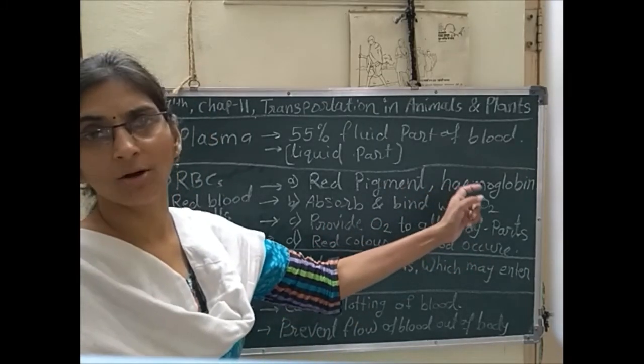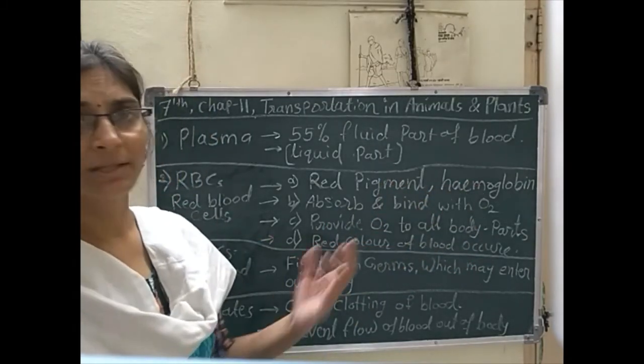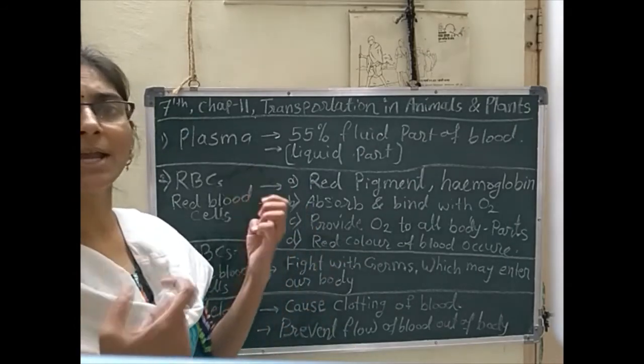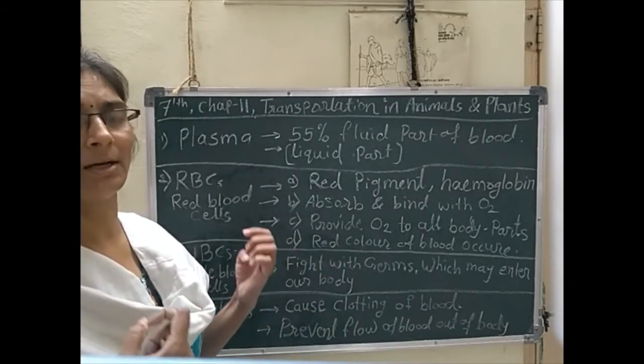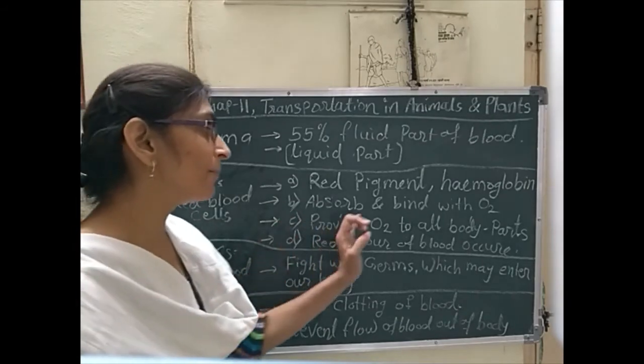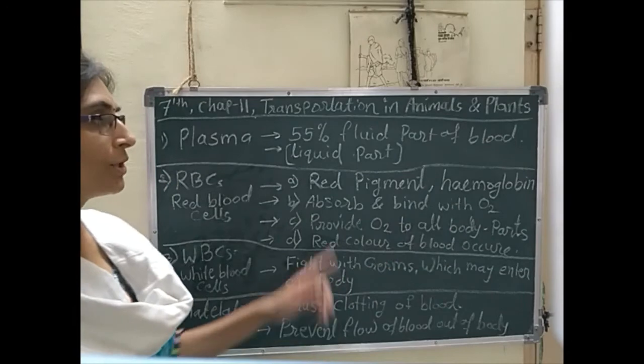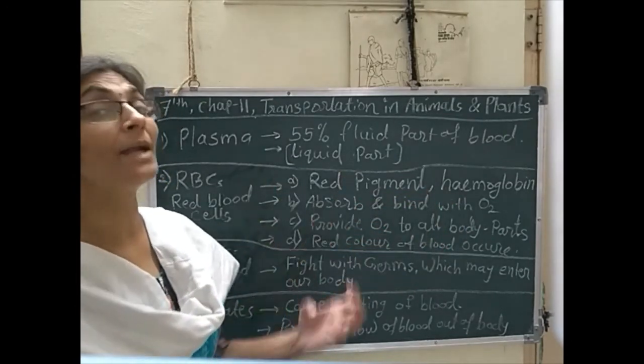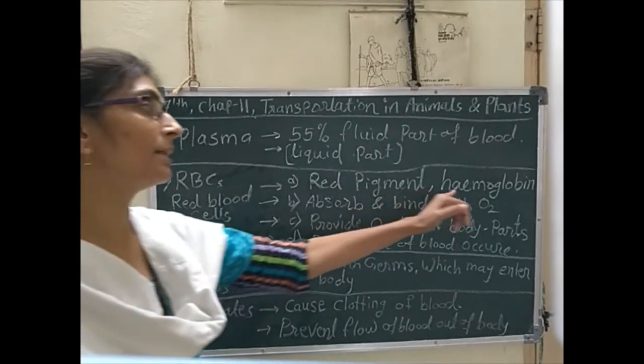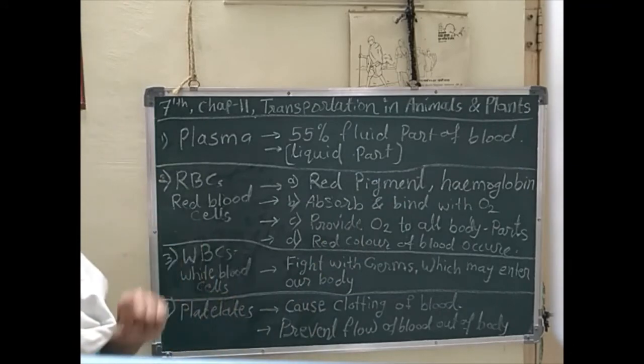As they have oxygen, they absorb it. Each and every part of the body needs that oxygen, so they provide oxygen to all body parts. Due to this hemoglobin, we get oxygen. Only hemoglobin provides us oxygen.